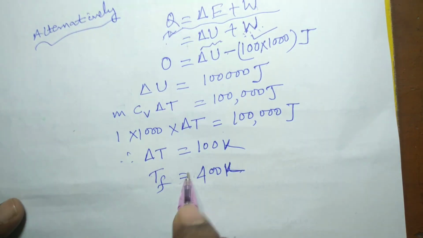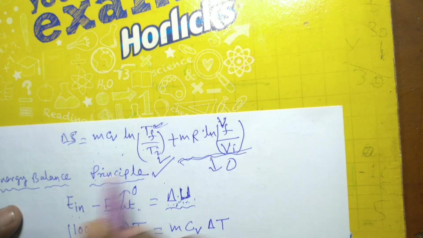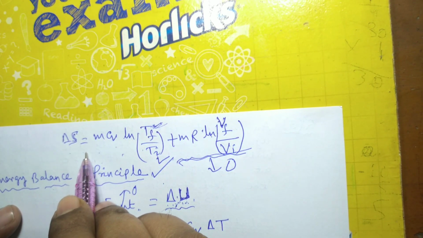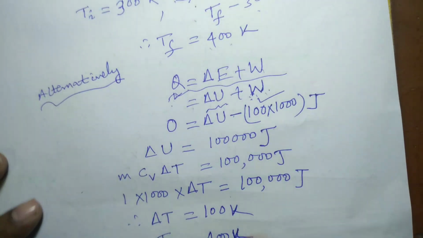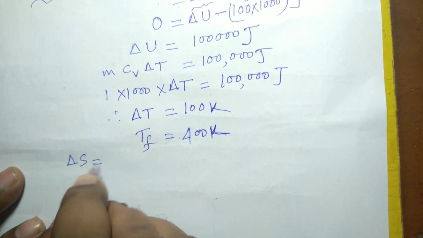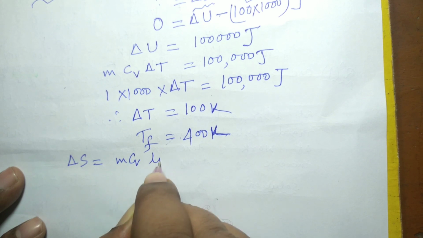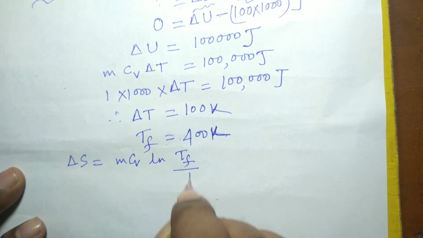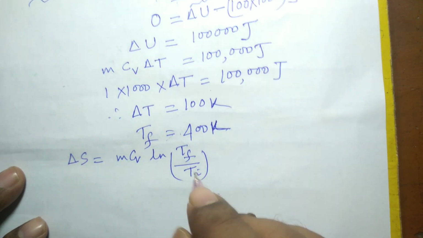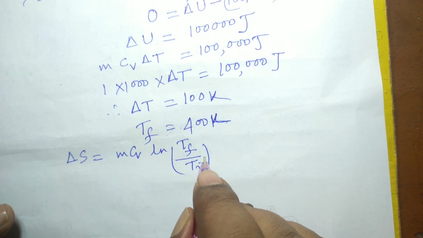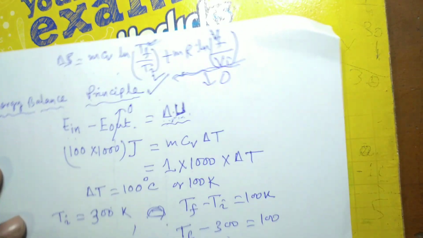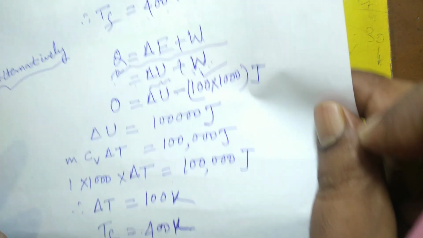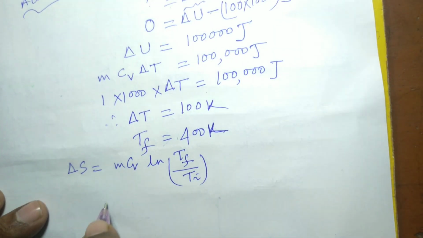So once Tf is determined, we can apply the equation for change in entropy used for an ideal gas. That will be delta S equal to m Cv ln Tf upon Ti. Since no change in volume is there, the volume term will be eliminated, because it is given in the question that this is a rigid cylinder. In case of a rigid cylinder, there will be no change in volume.